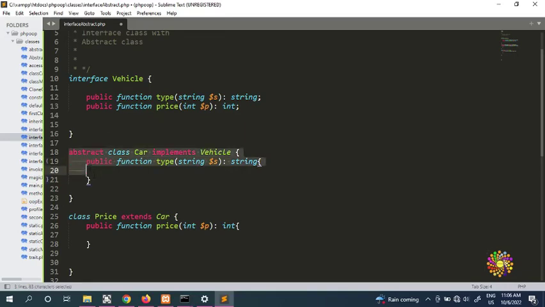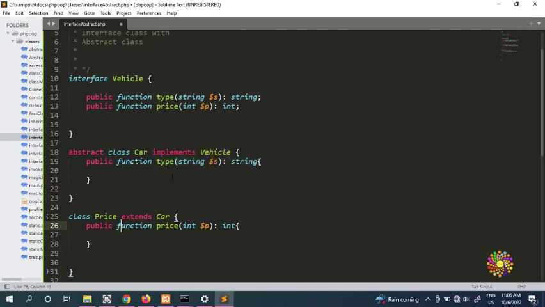We can do this because the abstract class car implements vehicle. You don't need to put both functions in one class; the second one implements the second function.